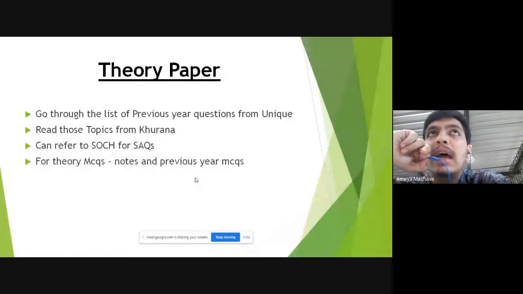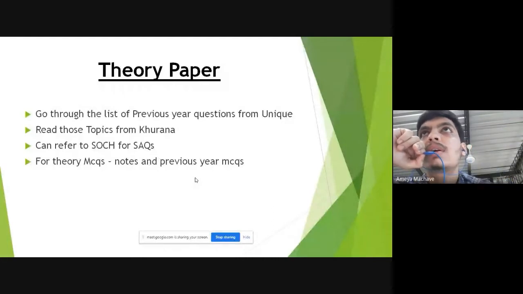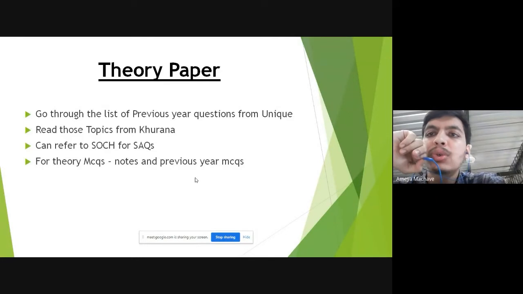If you have the basic knowledge, you have read the notes, you have read Soch, then reading Khurana would help you to organize all your knowledge while you write an answer, especially for the LAQs, because you have to write a long LAQ as it is going to be for 9 marks. So reading Khurana and organizing your answer according to it would help. So for all the important questions from previous years, refer to Khurana. For certain SAQs, if you find that Khurana is quite detailed or complicated, you can even refer to Soch.